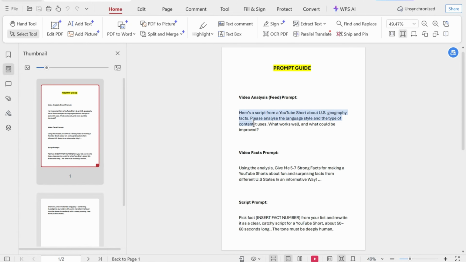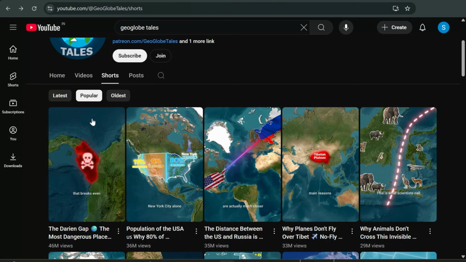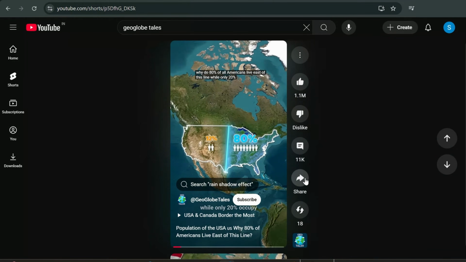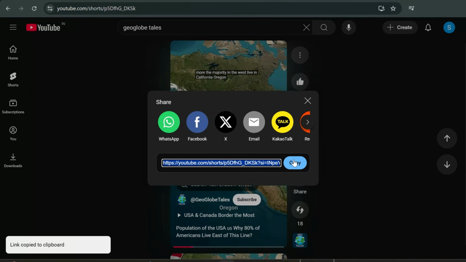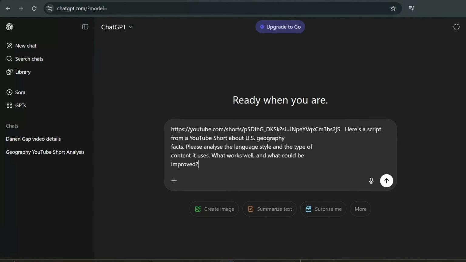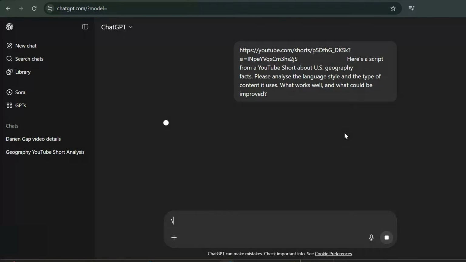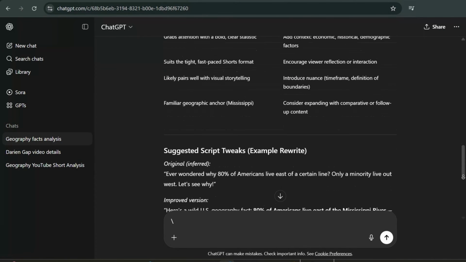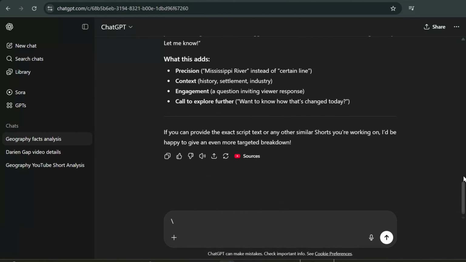First, you'll need to copy prompt 1 from the free resources I've shared in the description. Next, grab the link of any popular video from your favorite channel. Yes, the one you want to model your viral map animation on. Now, head over to ChatGPT. Paste the video link first, then drop in prompt 1 right after it. Hit generate. Within seconds, a full analysis of that video is ready for you. This analysis is the secret blueprint, the hidden code that reveals exactly why that video went viral.